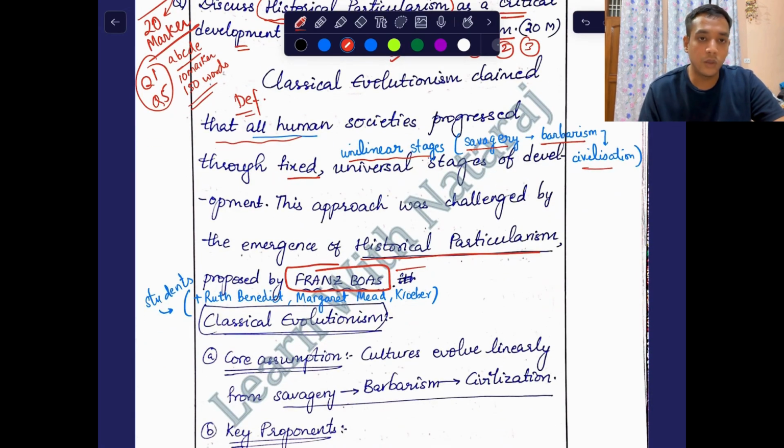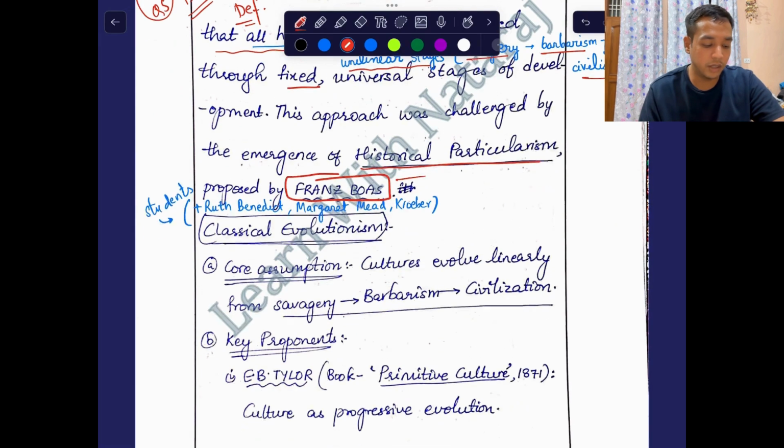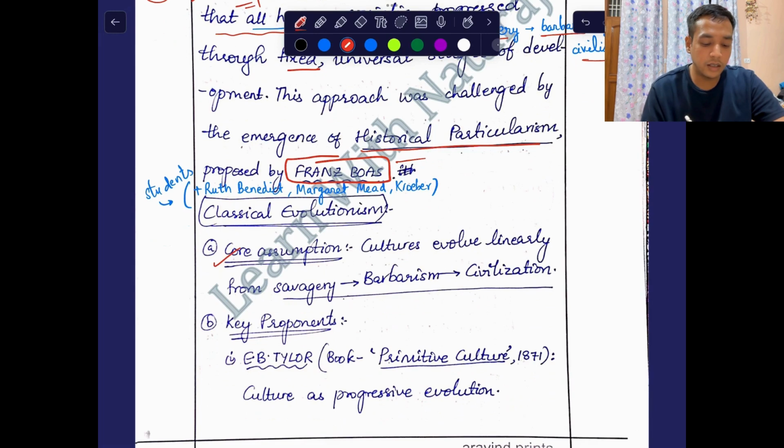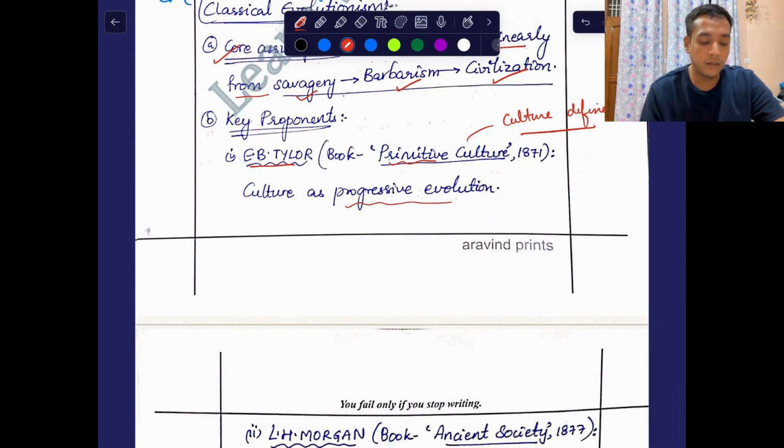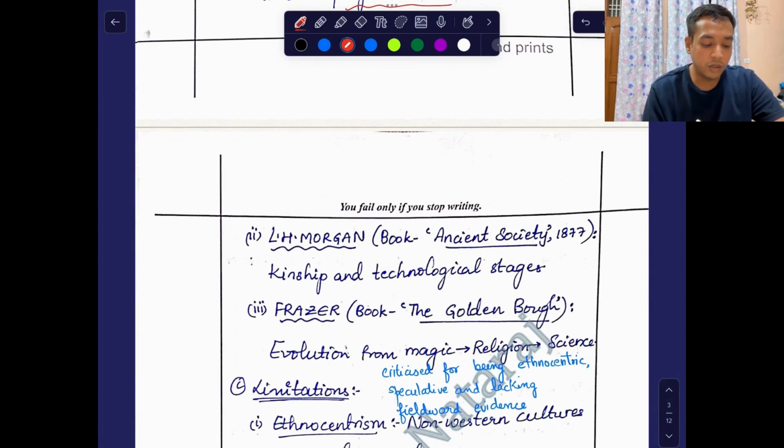Then we write about the features of classical evolutionism. The core assumption was that cultures evolve linearly from savagery to barbarism to civilization. The key proponents were E.B. Tylor, who gave the book Primitive Culture, in which he also gave the definition of culture, and he said that culture is a progressive evolution. L.H. Morgan was the other scholar of classical evolutionism. The book he gave was Ancient Society, in which he talked about kinship systems and technology, like how technology evolved. Through it he explained classical evolutionism.